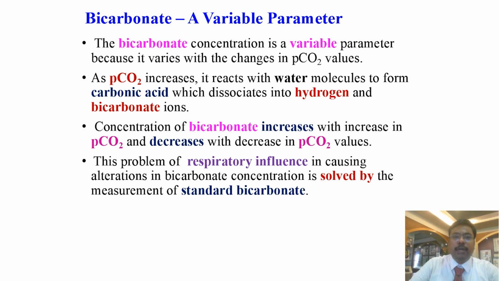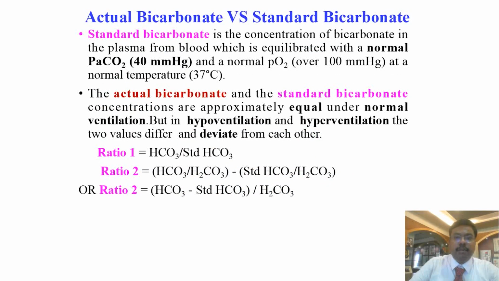Bicarbonate concentration is a variable parameter because it varies with changes in PCO2 values. As PCO2 increases, it reacts with water molecules to form carbonic acid, which dissociates into hydrogen and bicarbonate ions. Concentration of bicarbonate increases with an increase in PCO2 and decreases with a decrease in PCO2 values. This problem of respiratory influence in causing alterations in bicarbonate concentration is solved by the measurement of standard bicarbonate.